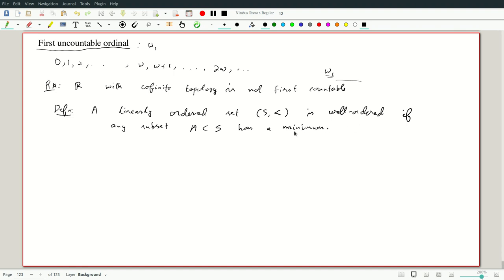Now this is one of the ways of formulating induction in natural numbers. If you want to show a property holds by induction, you know natural numbers are well ordered, so you look at the smallest number where the property is false, find the smallest one, and then get a contradiction. So well ordering lets us do induction with natural numbers, and it's a definition that doesn't depend on S being even countable or anything else about S. It makes sense for everything if it's ordered. So given a well ordered set, we'll not define the ordinal numbers in their full generality, but elements of well ordered sets will give us what we need.